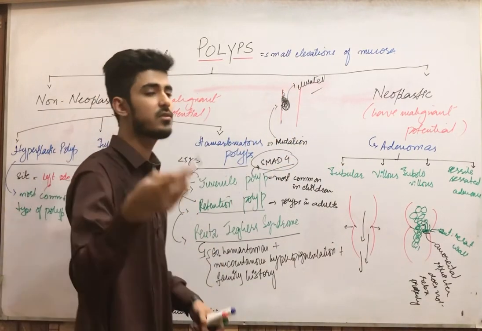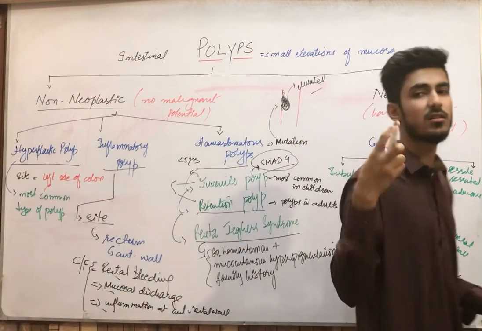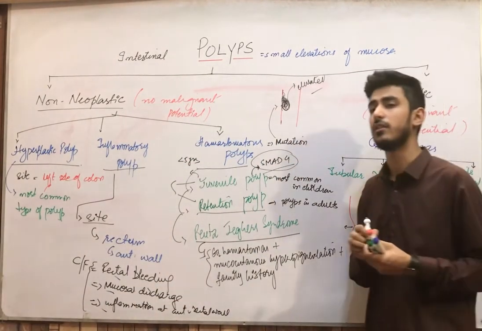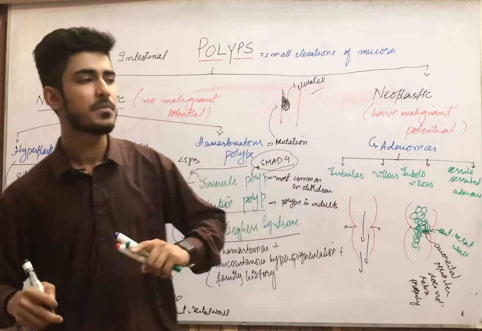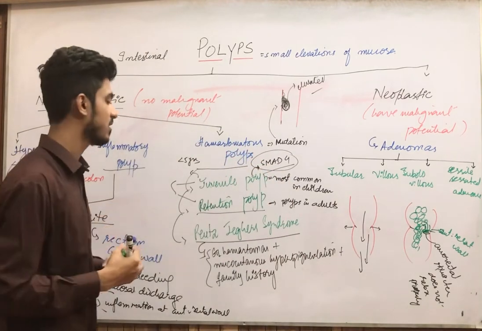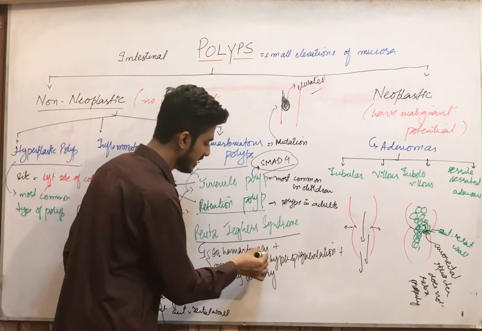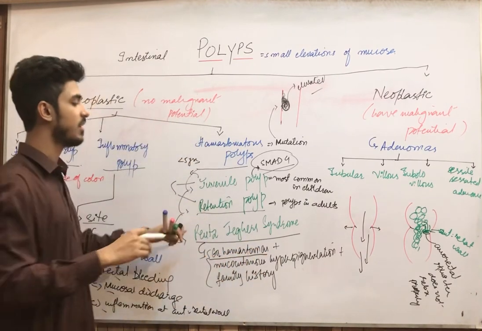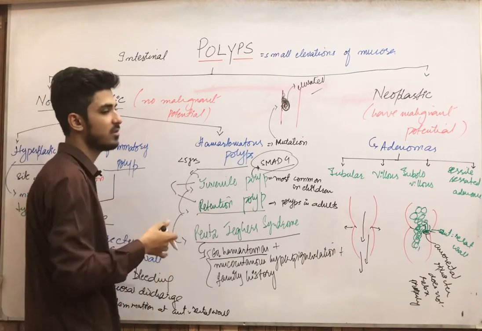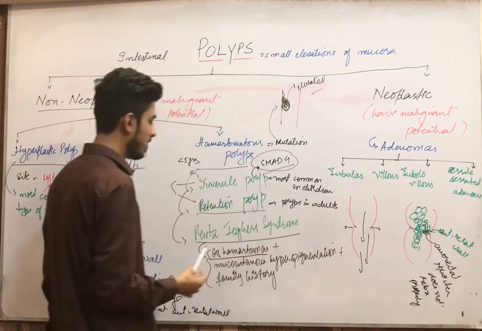This is also associated with other cancers, like the gynecological cancers, like ovarian cancers, breast cancers, lung cancers, testicular cancers, they are associated with these cancers also. So the GI hamartomas are present in this syndrome, that's why it is a type of hamartomatous polyp.